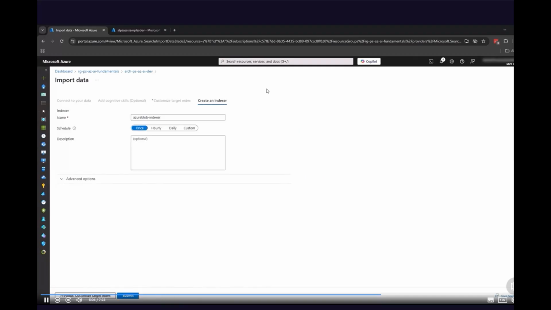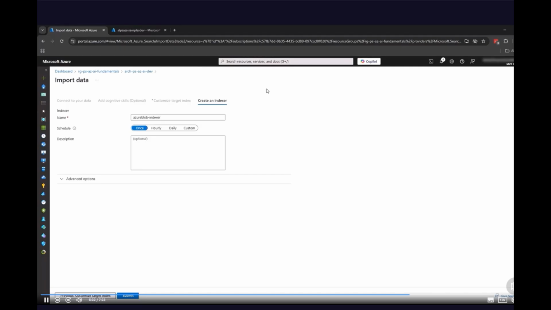In this last step, we can specify the name for the indexer, which will be responsible for extracting the data from the content, from all those documents from the Azure Blob Storage. And also we can set the schedule. So how often this indexer will go through the content of each file and will extract it using also the target index that we specified before.